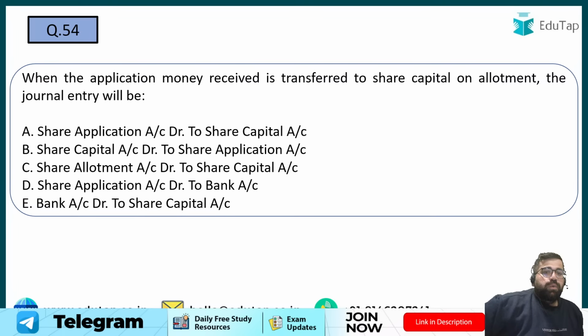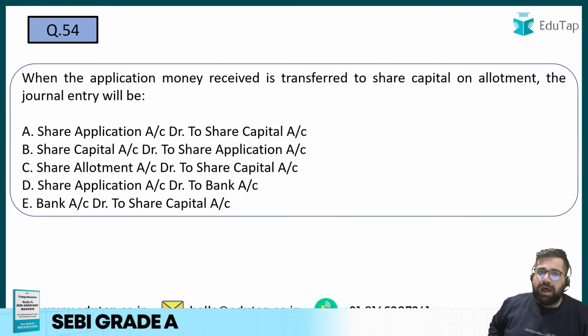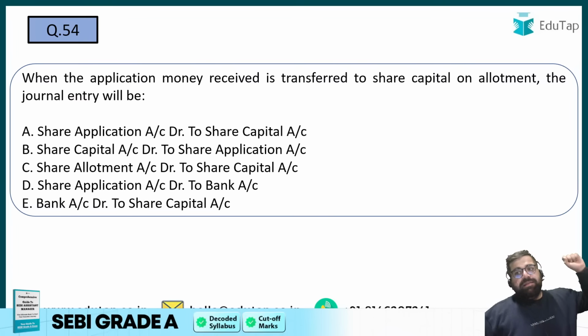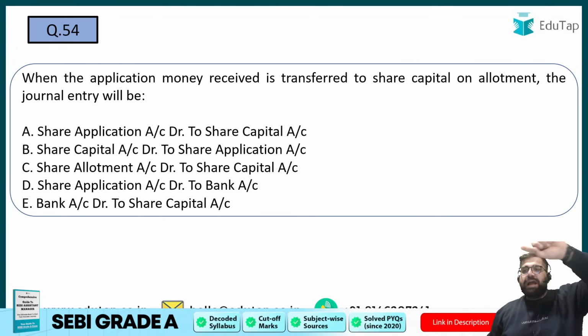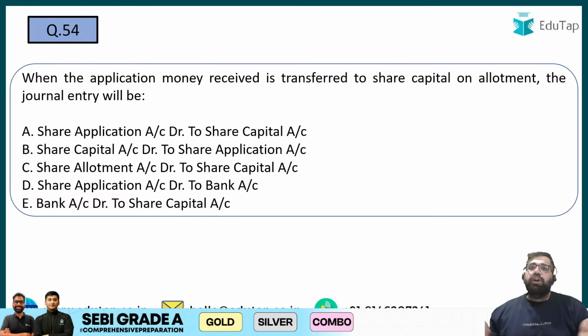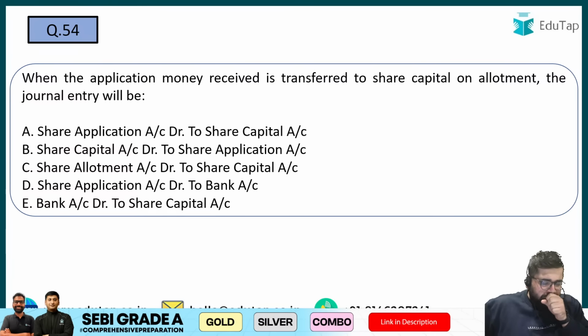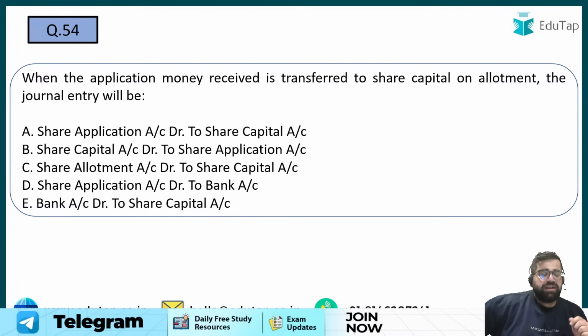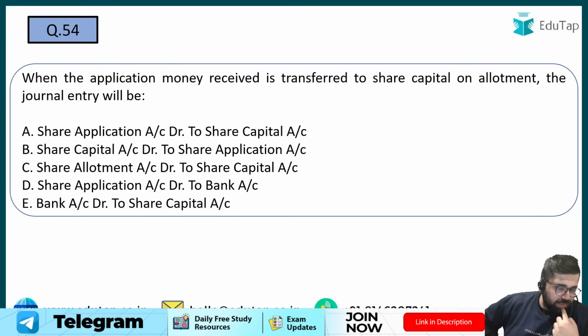54. When the application money is transferred to share capital on allotment, the journal entry will be what? Now, over here, what is happening? That you are transferring certain money to share capital from the application stage, and this is all happening on the allotment. So, what will be the journal entry? 54A, 54C.